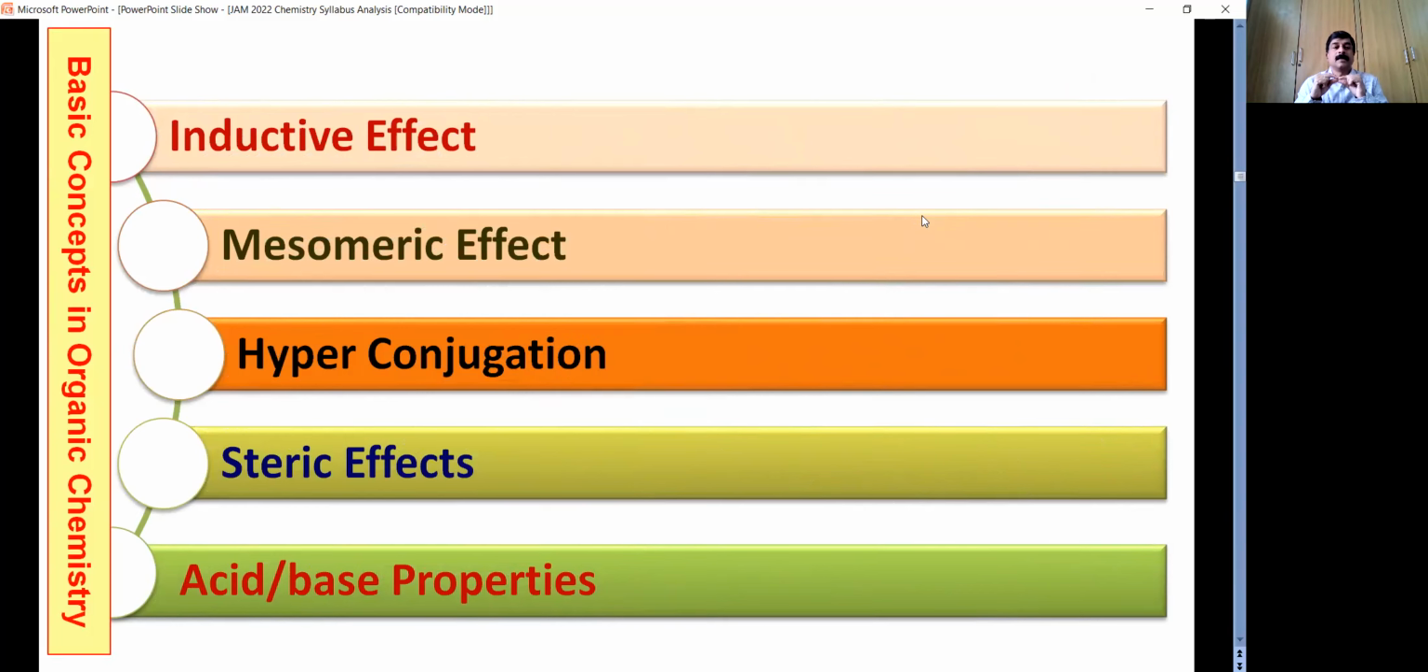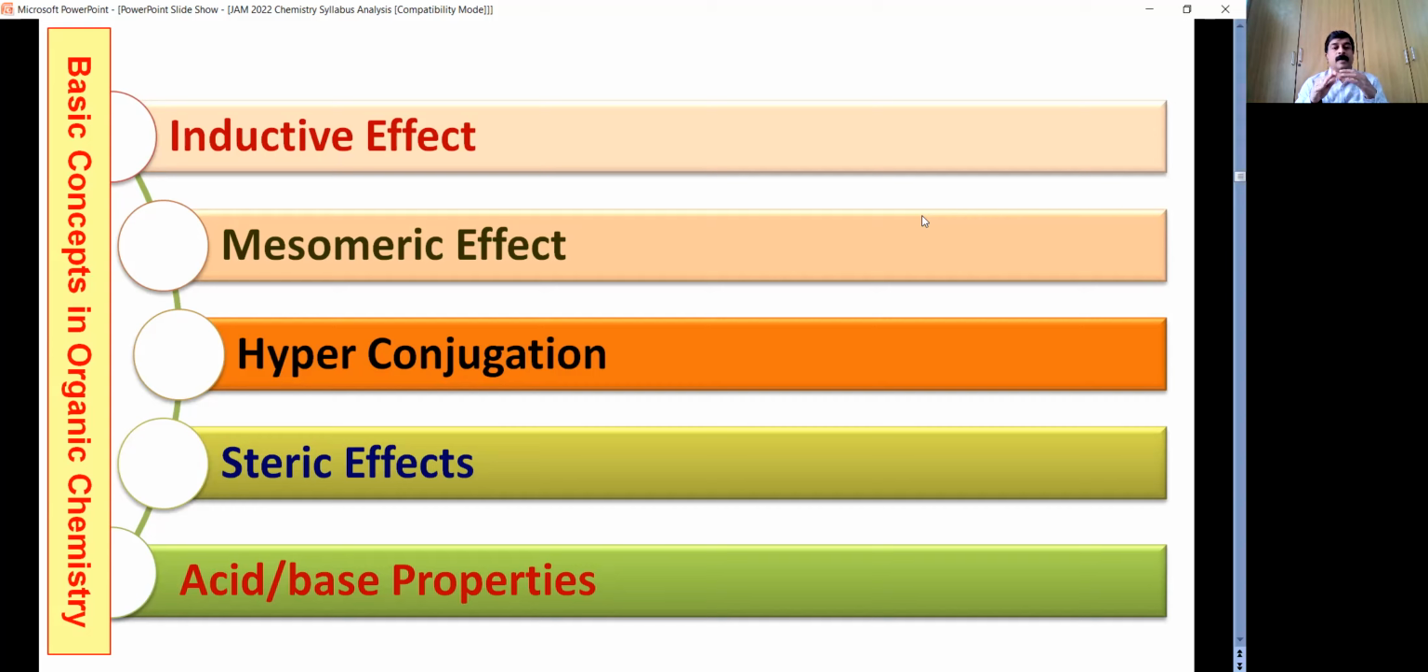The basic chapter in organic chemistry is the basic concepts in organic chemistry. To be precise, electronic effects. So we have some permanent effects like inductive effect, mesomeric effect, hyperconjugation, and some temporary effects like electromeric effect. In addition to these electronic effects, you also need to incorporate the steric factors.